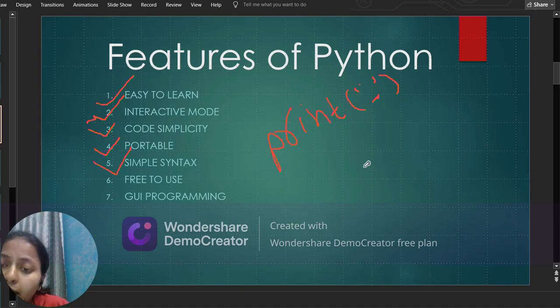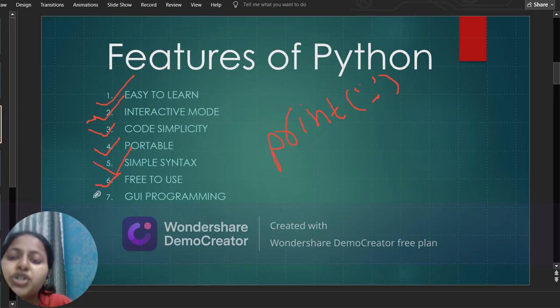And the other thing, free to use. Python is free to use. Anyone can use it. We don't require any subscription or anything. We can just download it or have it on a computer or PC, Windows, anything you have, and you can run it. You can even run it on a free platform without your PC. I will tell you in the future, in the last slide.